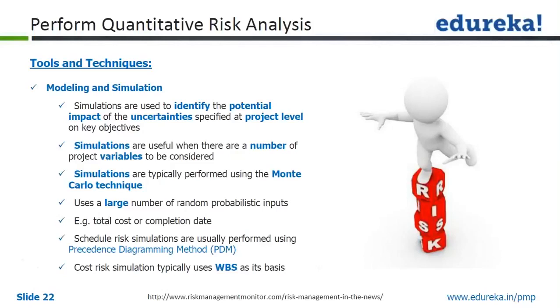We also use the precedence diagramming method, that is critical path method and critical chain method, to evaluate risk simulations. These simulations can be done using critical path method, critical chain method, and so on. And a lot of time, cost risk simulation uses WBS as its basis.